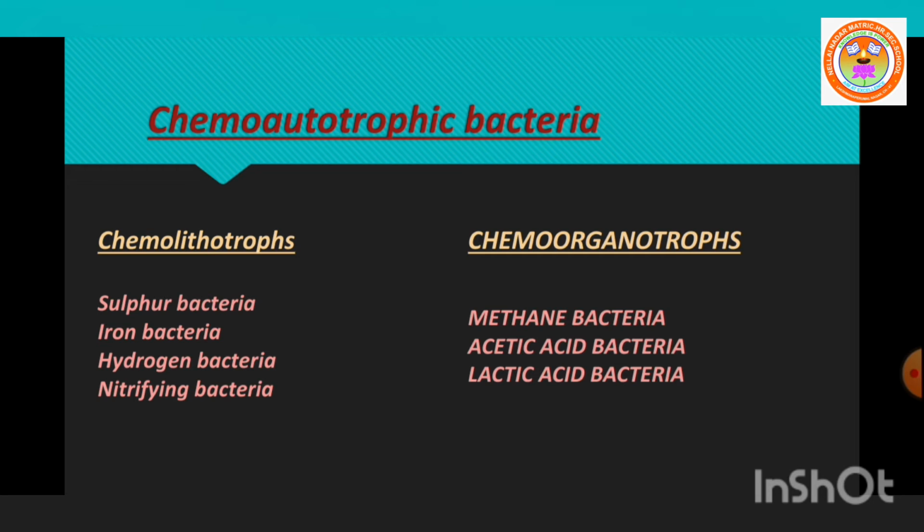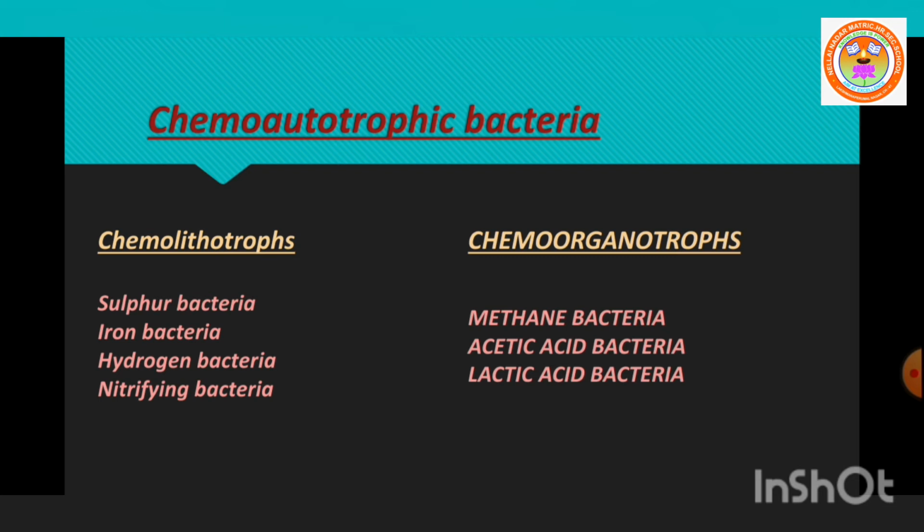Chemoautotrophic bacteria do not have photosynthetic pigment, hence they cannot use sunlight energy. By the oxidation of organic or inorganic substances, these bacteria obtain energy.